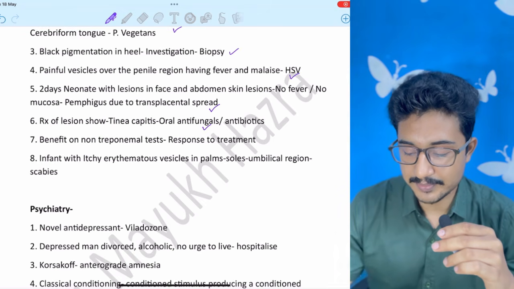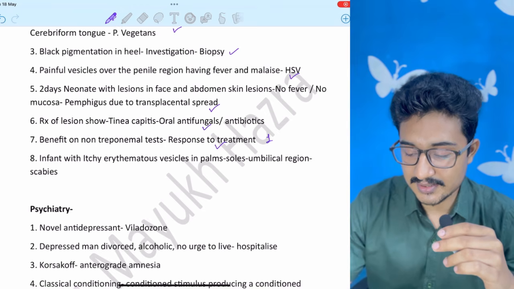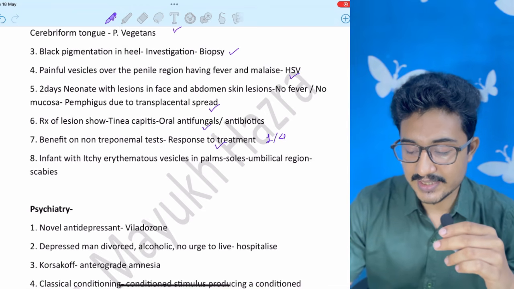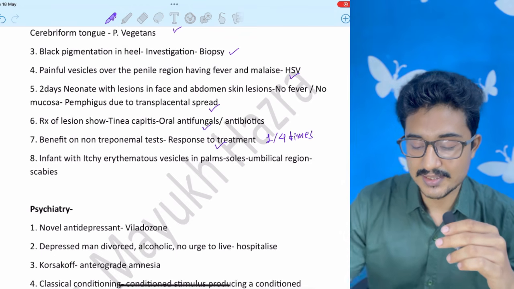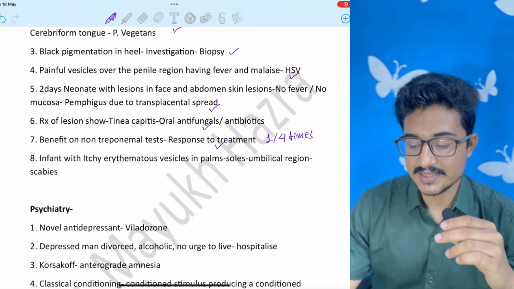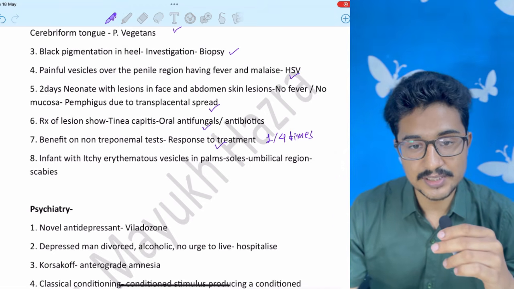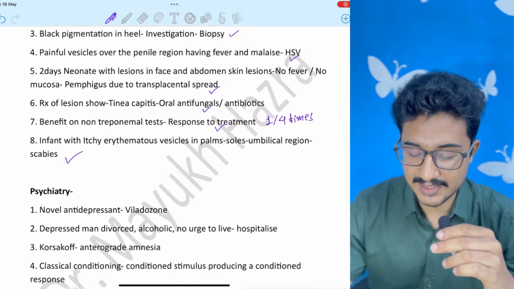Benefit of non-treponemal test is response to treatment. If the titer of VDRL decreases by 4 times, then it is adequate treatment. Infant with itchy erythematous vesicles, it is called acropustulosis of infancy, and the most common cause is scabies. Scabies will be the answer.